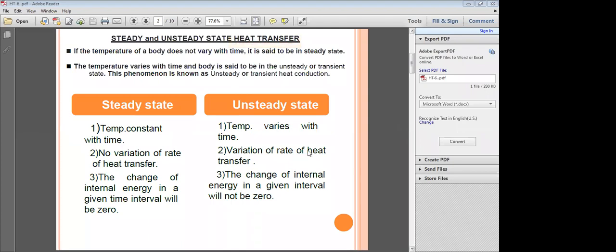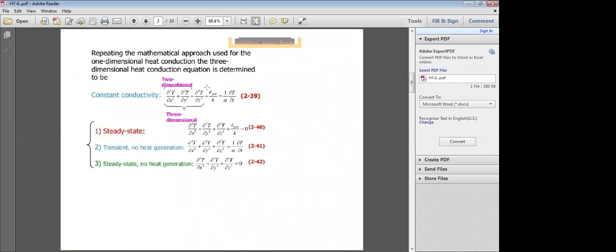Okay? So if you take the general heat conduction equation in Cartesian coordinates, the mathematical expression for a constant heat conductivity is ∂²T/∂x² plus ∂²T/∂y² plus ∂²T/∂z² plus q dot by k.